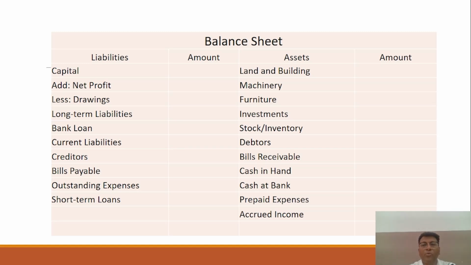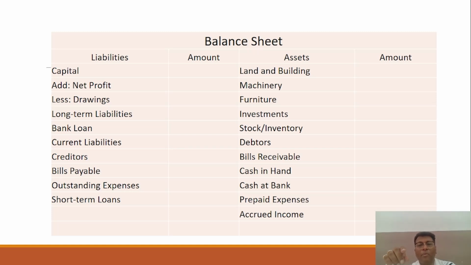And if we come to assets, right? So land and building is there, machinery is there, furniture, investment, stock. So these are some assets, right? A few are fixed assets and others are current assets. So how will you recognize whether this is a fixed asset or a current asset? If you observe that you are buying the asset, the fixed asset definitely is blocking your money for a longer period, and in the physical form you can touch it, you can see it. So these are the fixed assets.